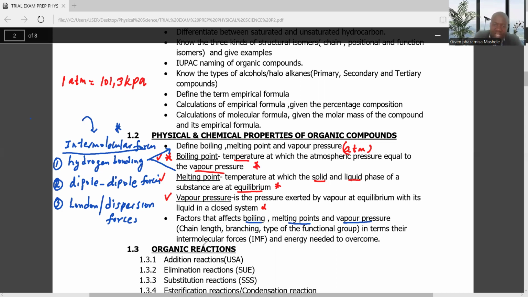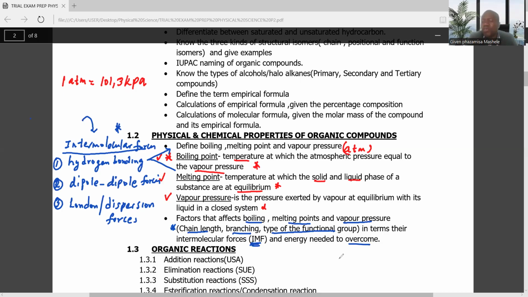And these factors include the following: the chain length, the branching, and also the types of the functional group. And you need to be able to explain this. How will they affect the boiling point, the melting point, and the vapor pressure in terms of the type of the intermolecular force and also the energy that is needed to overcome. So it's very important to know the types of forces that are actually intermolecular forces acting between atoms. All right.